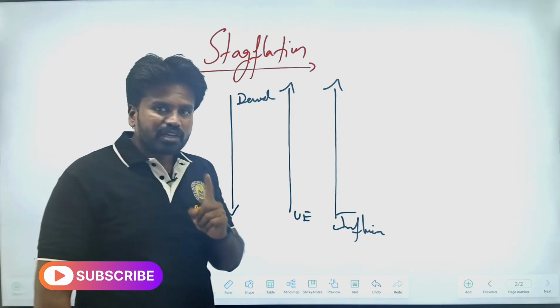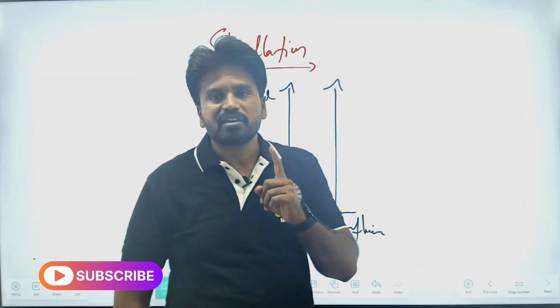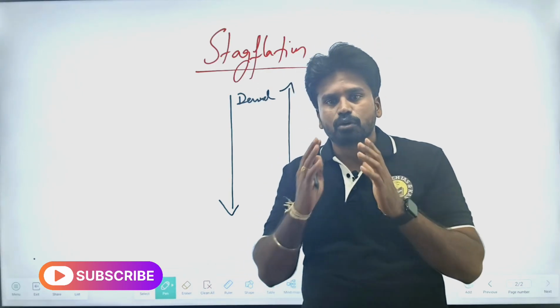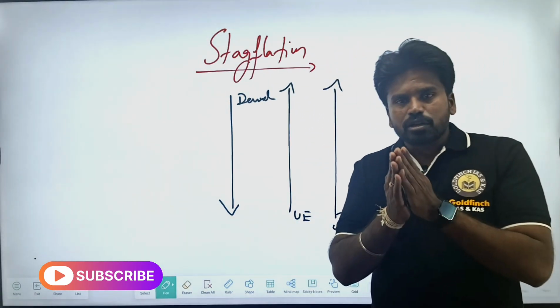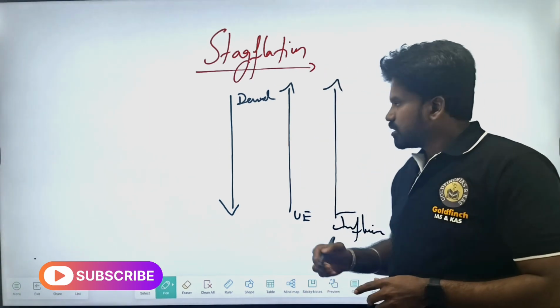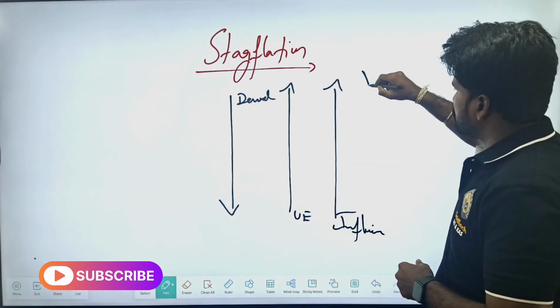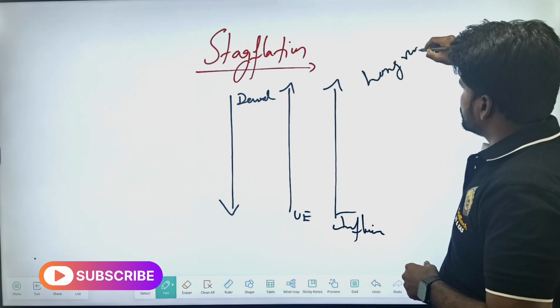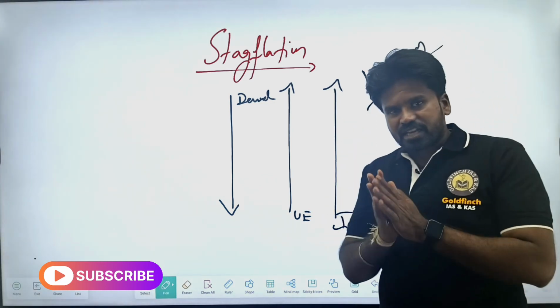Correct? That is the reason the Phillips curve is heavily criticized, keeping in mind that the Phillips curve is applicable only in the short run. In the long run, it suffers the problem of stagflation. That is, stagflation happens in the long run. You understand, right? Stagflation is a situation.